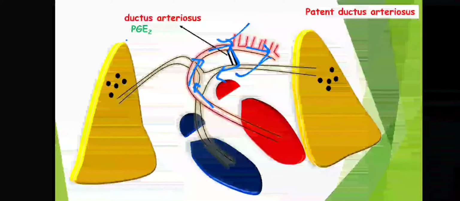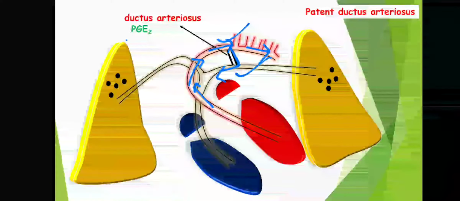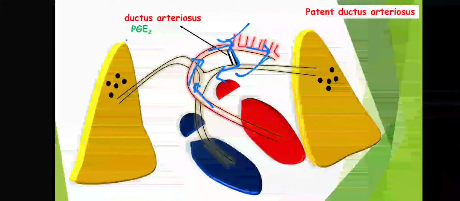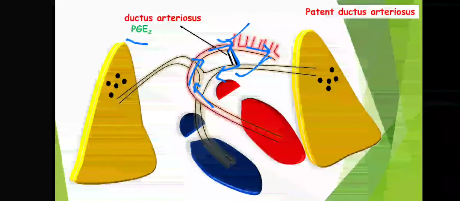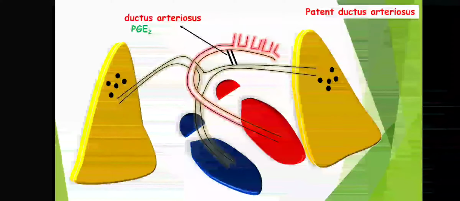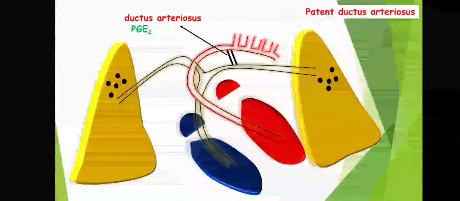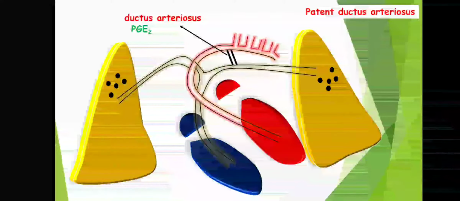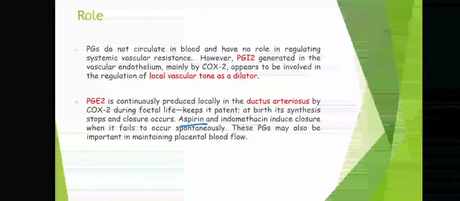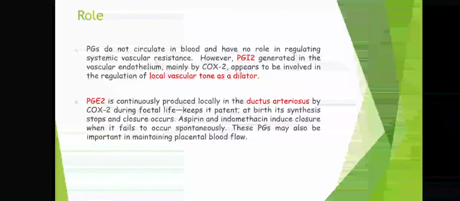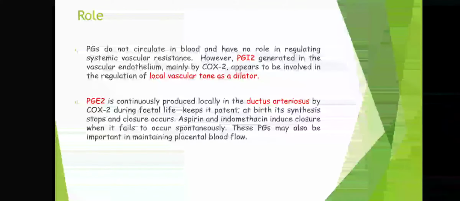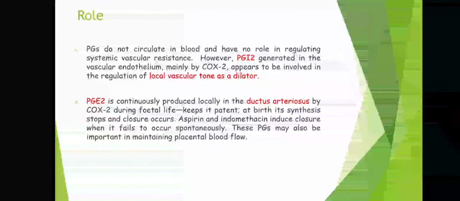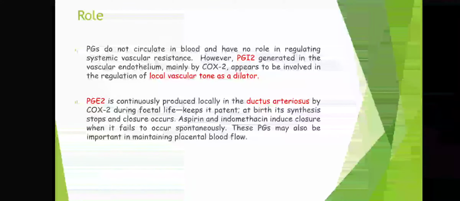The first way is doing a cardiac surgery where we open the heart and ligate it, but cardiac surgery is quite risky. The second option is we can give certain drugs. See, this ductus arteriosus is maintained basically because of PGE2. So what if we supply a drug that will reduce the level of PGE2? You can see drugs such as aspirin and indomethacin induce closure when it fails to occur spontaneously. Okay, so we can use drugs such as aspirin and indomethacin that will inhibit the level of this PGE2, thereby causing closure of the ductus arteriosus.